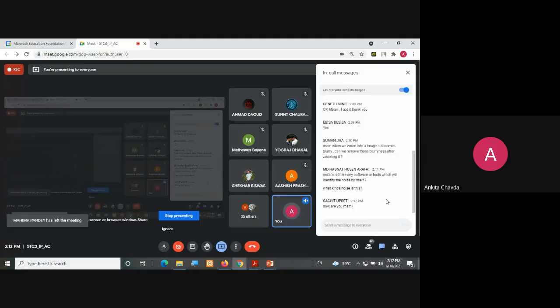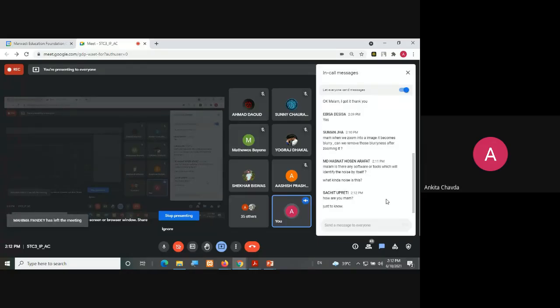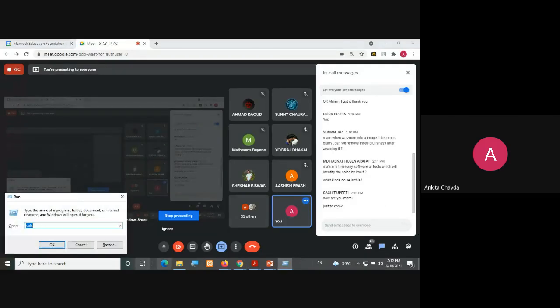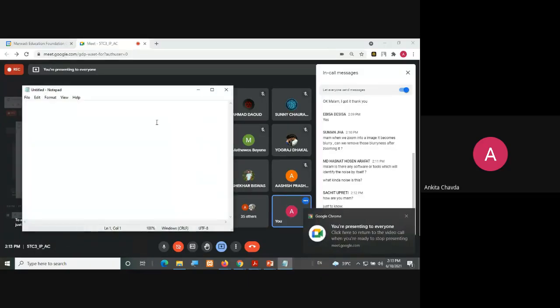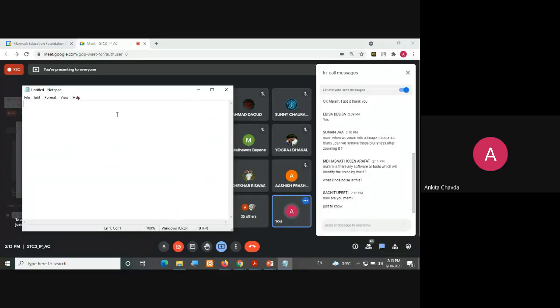Yes, Suman is asking, ma'am, when we zoom into the image, it becomes blurry. Can we remove that blurriness after zooming? See, the answer is what? I'll show you that. Suppose this is my image. Let's say it's an 8 cross 8 image.